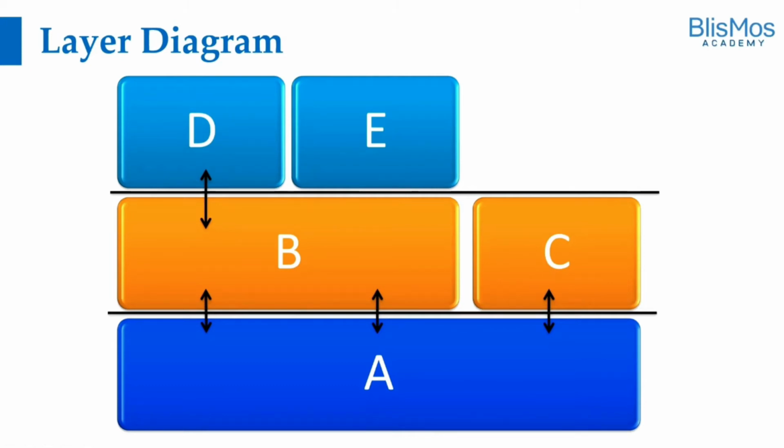Think of there are different components. Some of the components in the upper layer talk to the components in the lower layer indirectly or directly. That is a layer diagram.